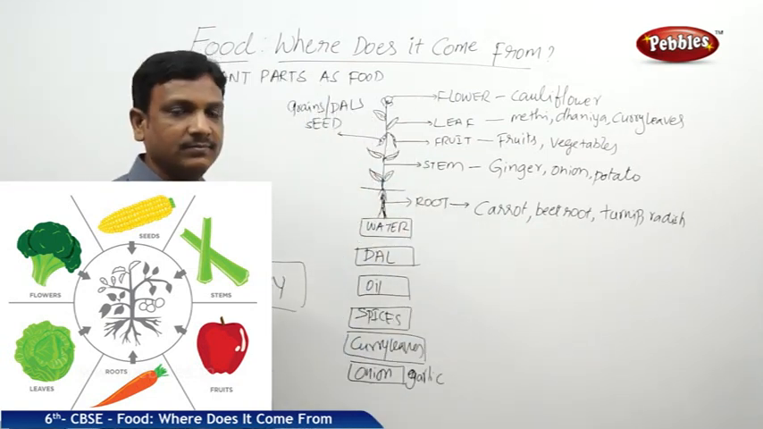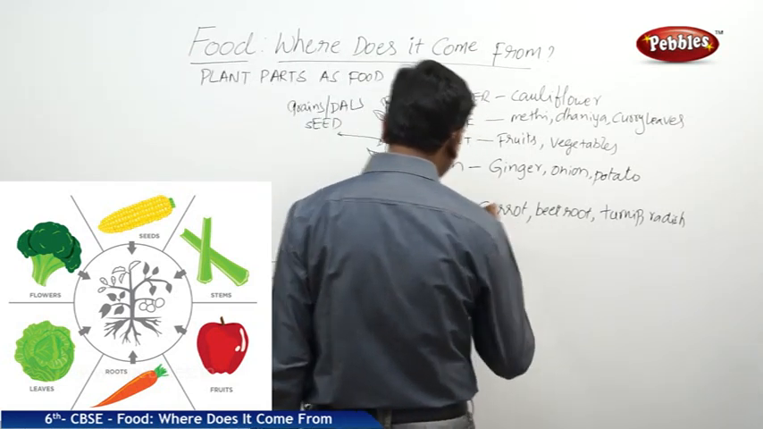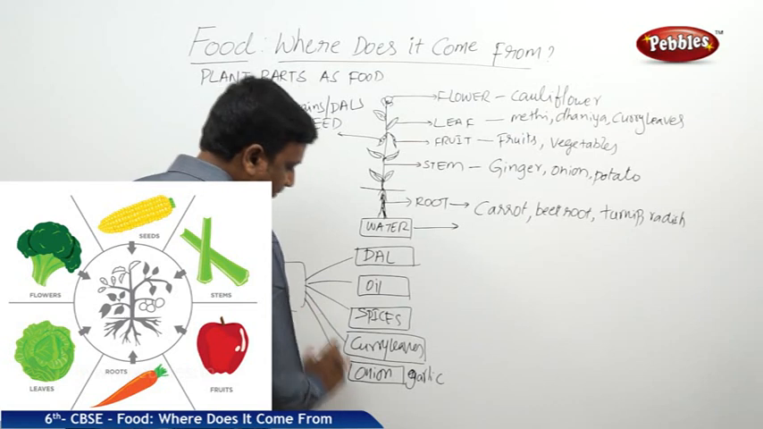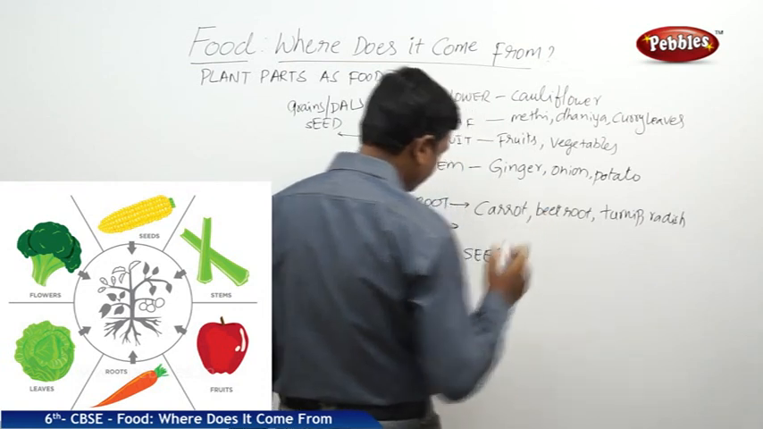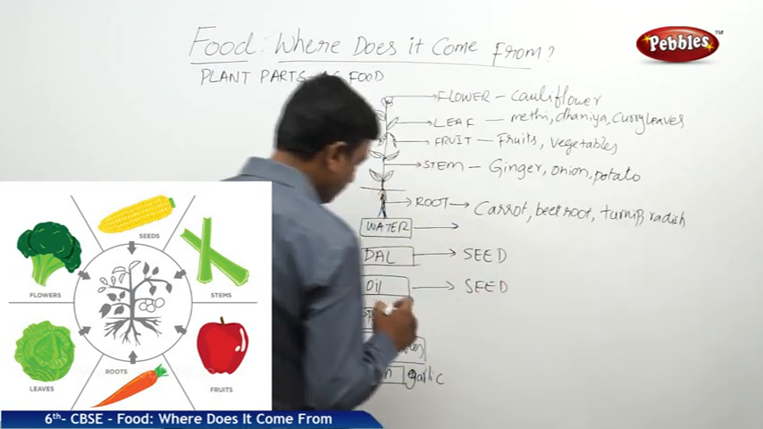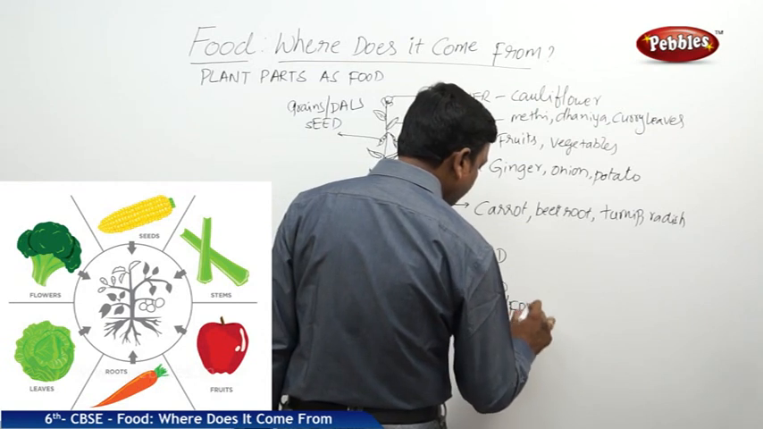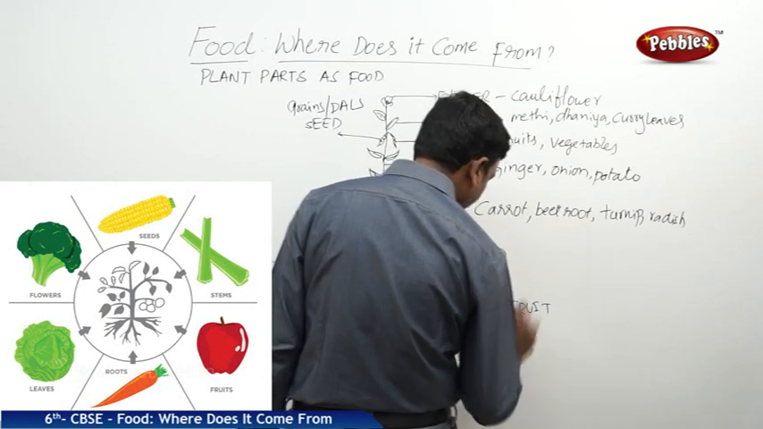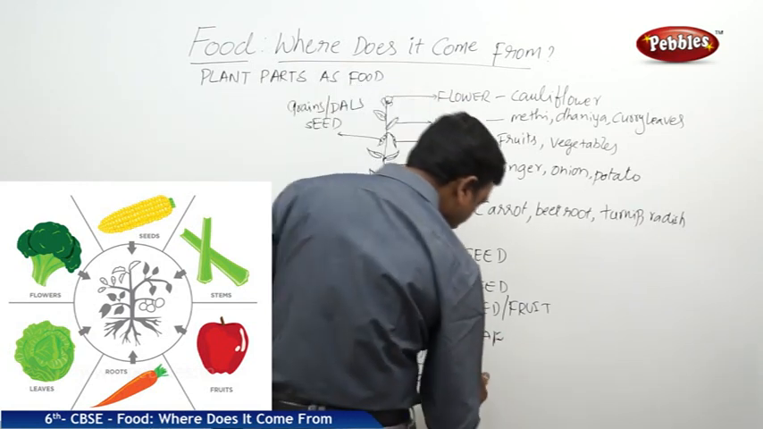Now let's see, these are the ingredients. Now let us see what is this particular part. Water is a natural thing, it is not a part of a plant. So dal fry is made up of these items. Dal, seed of the plant. Oil, it comes from the seed of the plant. Spices, they come from the seed of the plant or fruit. Curry leaves, leaf of the plant. Onion, stem of the plant.